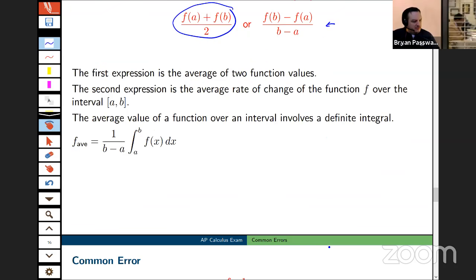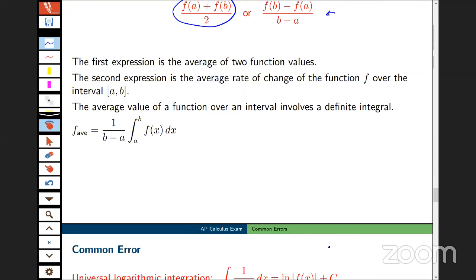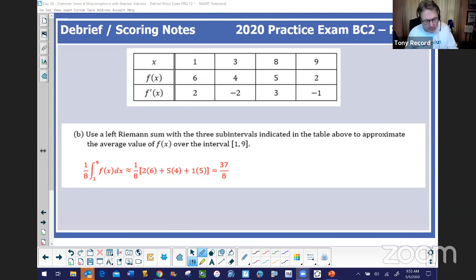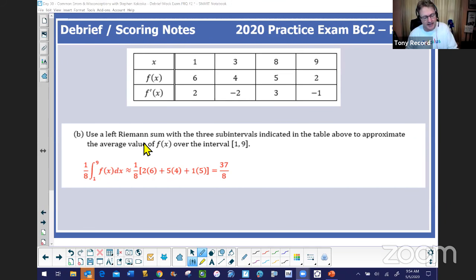And this is, I think, the last of the parts of the FRQ from yesterday that Tony is going to display a solution for. Just really quickly, I believe this was our part B, so if you're flipping back, you can take a look at your solution to part B. You see this idea, use the left Riemann sum, and it's so easy for students to become laser focused on that idea, but you want to make sure that you read the entire problem, because you are asked to approximate the average value of that function f of x.